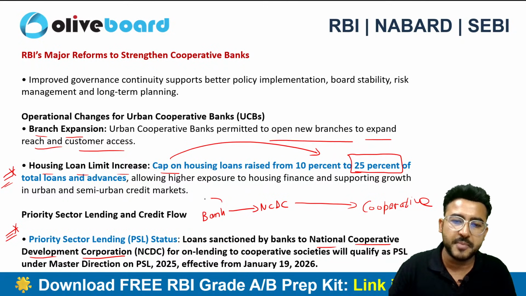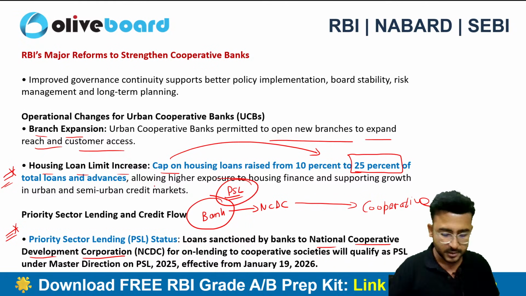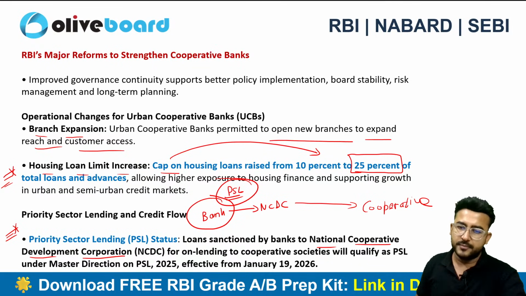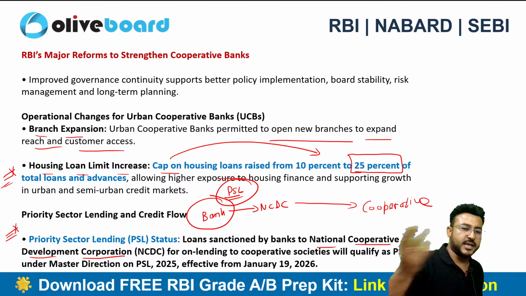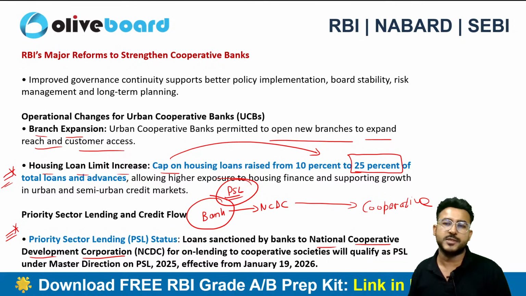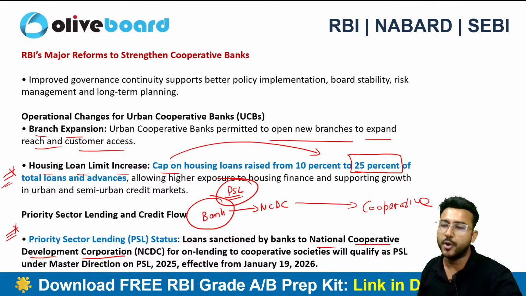Then in that case the bank will be eligible for getting the PSL classification. This will be counted in the limit of priority sector lending, right? Why? Because the bank is again promoting the concept of cooperative societies. So this was an update in the priority sector lending guidelines. This we have already done in the PSL norms.